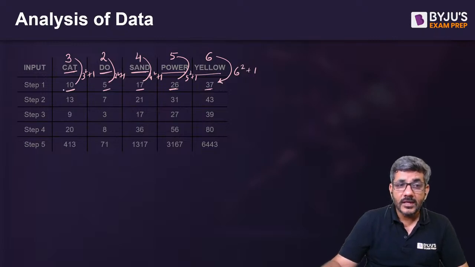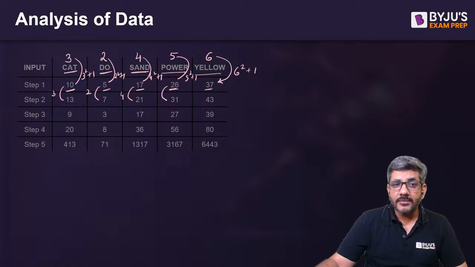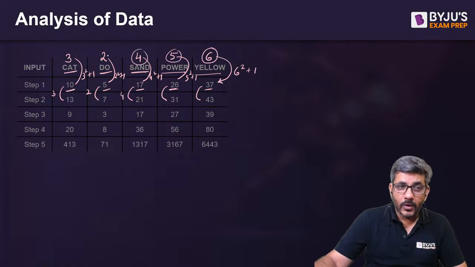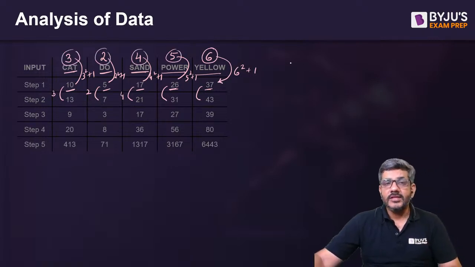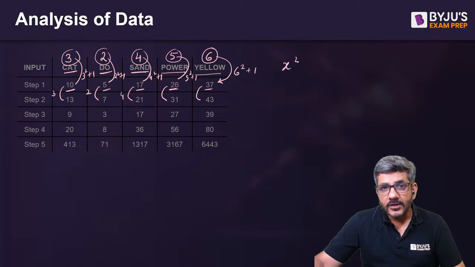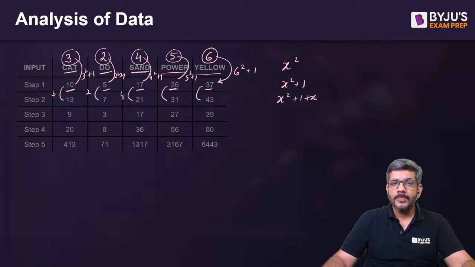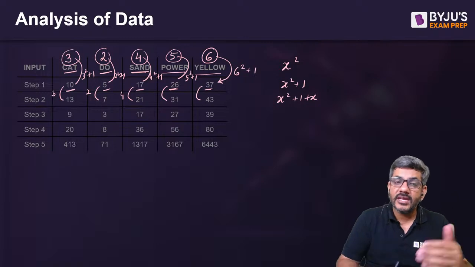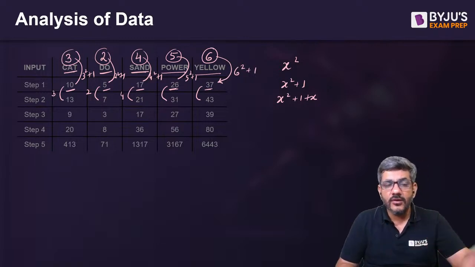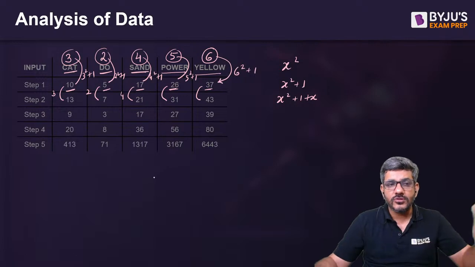What about this then? After 10 we have 13, that is 3 more than 10. After 5 we have 7, that is 2 more than 5. After 17 we have 21, that is 4 more than 17. That means in each of these numbers now this number has been added. So what has been done? Initially, if the number of letters were x, in the second step we did x square plus 1, and in the third step we added x to that, right everyone? If there were 2 letters, we added 2. If there were 3 letters, we added 3. If there were 4 letters, we added 4. Something like this. It kept on going.